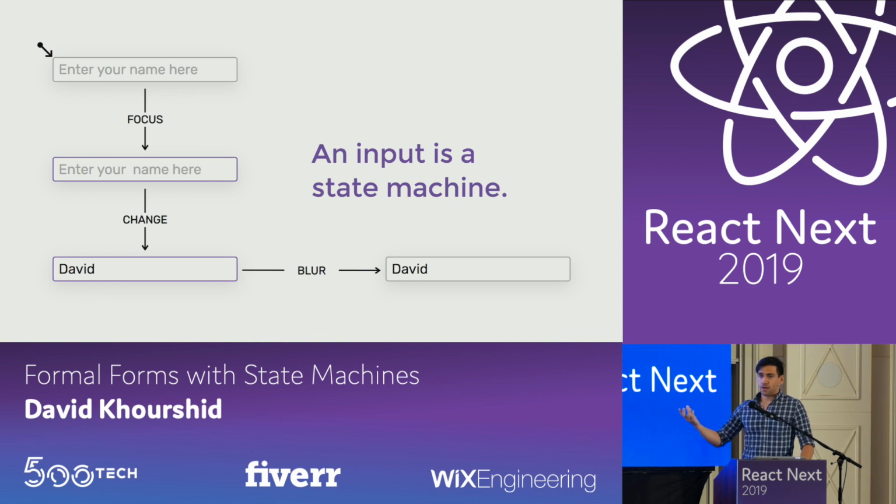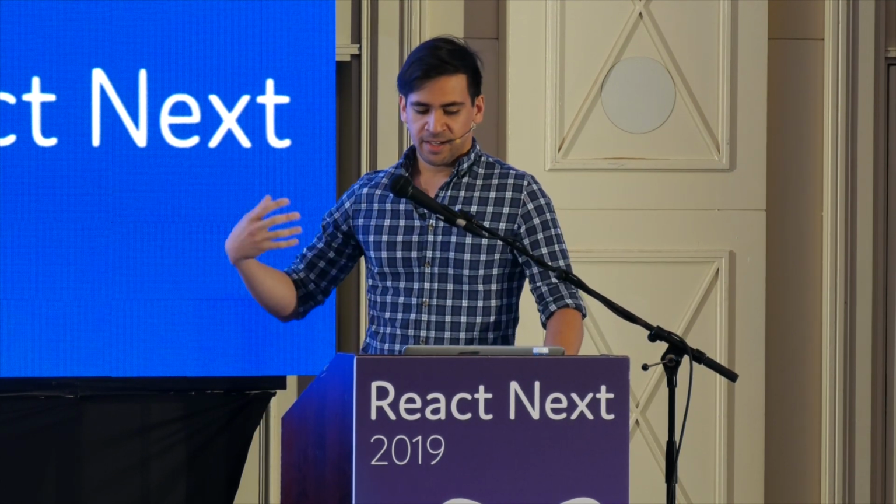For example, your input might be blurred, and when a focus event occurs, now your input's focused. And this doesn't matter whether you're on the web or on native, it's still the same idea. The implementation details might be different, but the idea is there that you have a focus state, blurred state, change state, valid states, disabled state, etc.